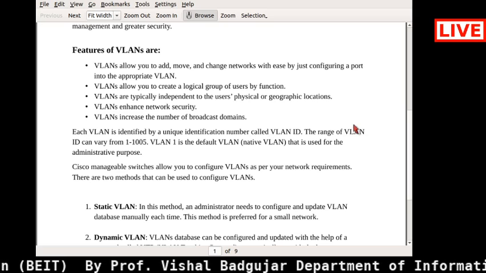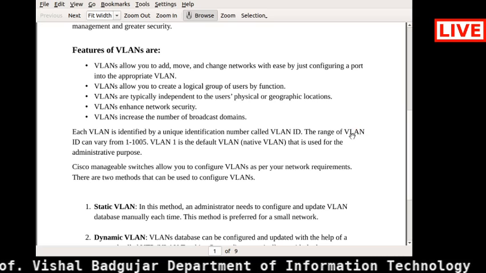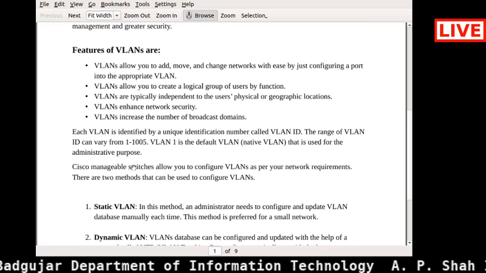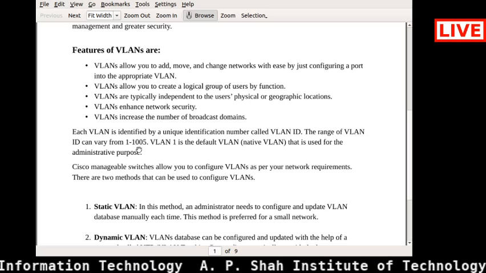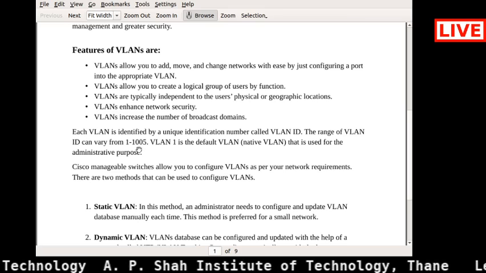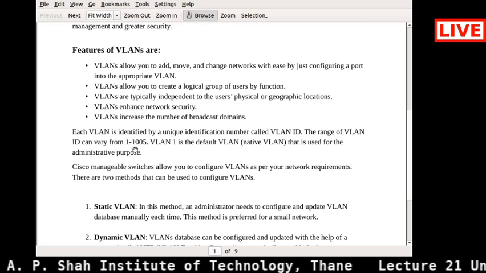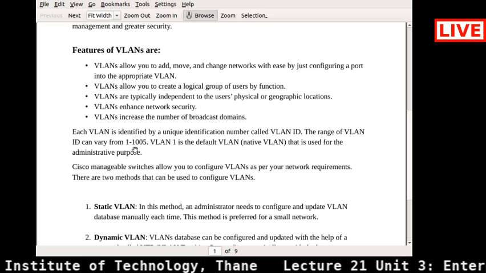The range of this VLAN ID is fixed, between 1 and 1005. So you can use any number between 1 and 1005 for configuring your VLAN.